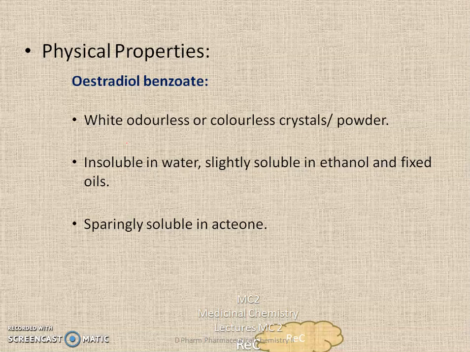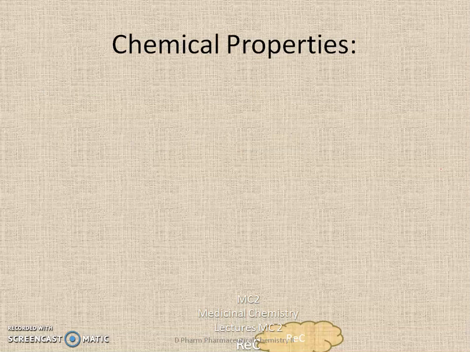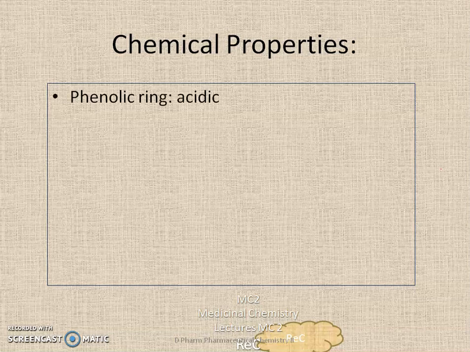They are insoluble in water, slightly soluble in alcohol and fixed oil, and this solubility in fixed oil is used for preparing the intramuscular injections. Then they are sparingly soluble in organic solvents like acetone. The esters are solubilized in fixed oils for intramuscular preparations, and they have to be sterilized by heating at 150 degrees centigrade.